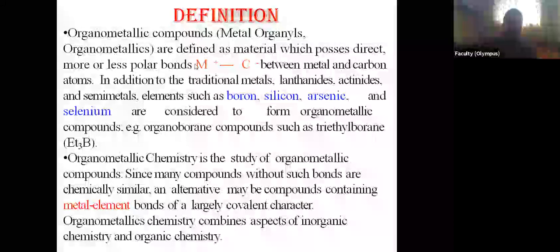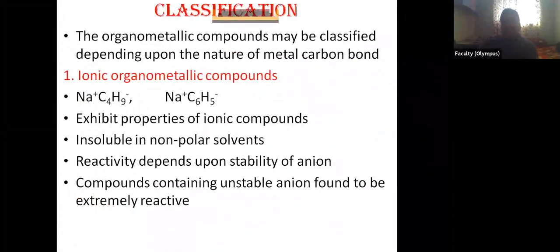Now we will see the classification of these organometallic compounds, how they are classified. These organometallic compounds are classified depending upon the nature of the metal-carbon bond. The metal-carbon bond may be ionic or covalent.